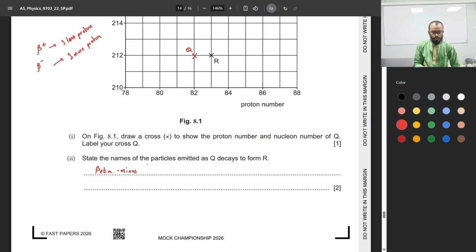You can write beta minus, or you can also write the beta symbol minus, or you can also write an electron. Now, whenever beta particles are emitted, whether it's beta plus or beta minus, a neutrino is also emitted. In the case of beta minus, an antineutrino is emitted; in the case of beta plus, a neutrino is emitted. So the particles will be, number 1, a beta minus particle. The other particle would be an antineutrino.